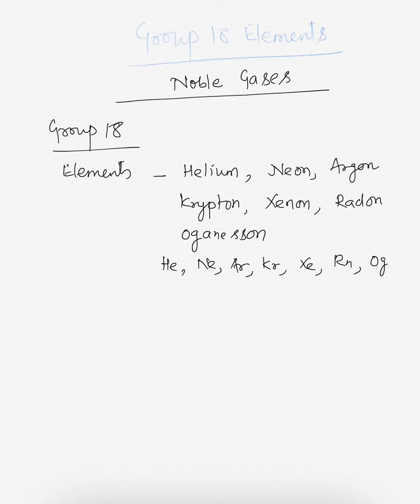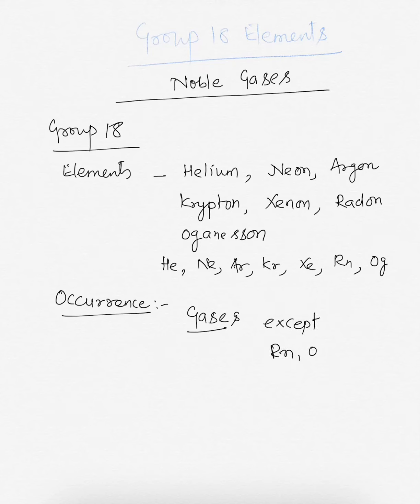Now, about the occurrence of these elements, most of these gases, except radon and Oganesson, occur in the atmosphere.